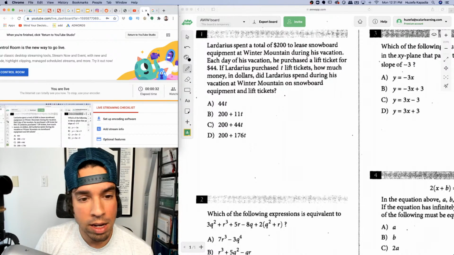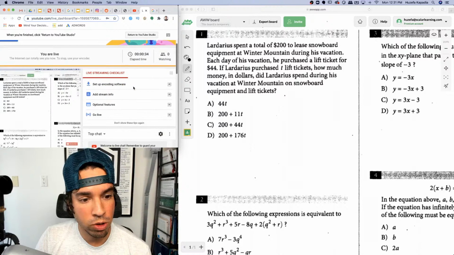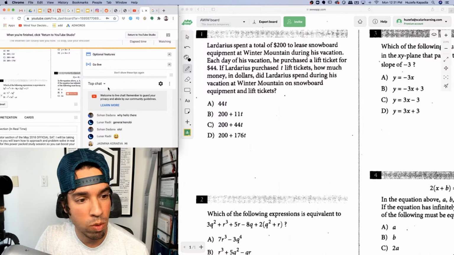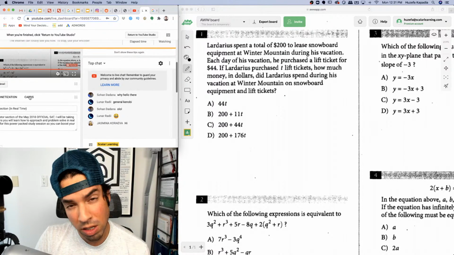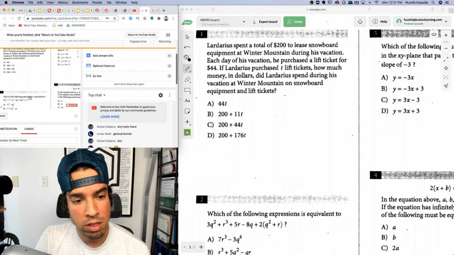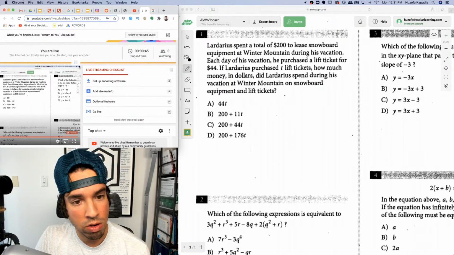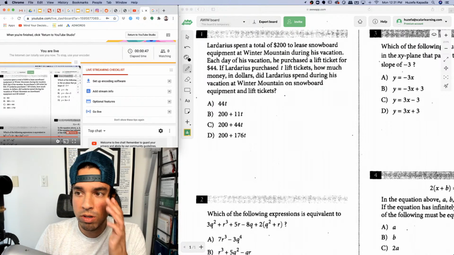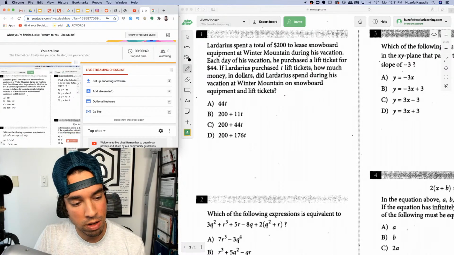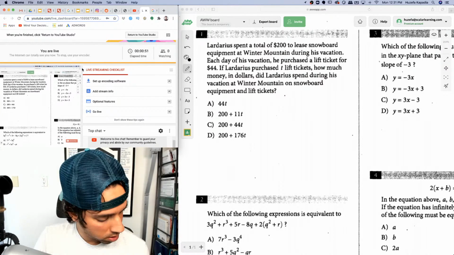So again, guys, I'm going to be taking this test for the first time in real time. So I'm going to set the timer. I won't be able to necessarily respond in real time because I'll be fully engrossed in the test taking process. I will do my best to answer questions at the end, but I've got a pretty tight tutoring day, so I'm going to have to jump off pretty soon after I finish this. I'm just giving you that FYI. All right, here we go.